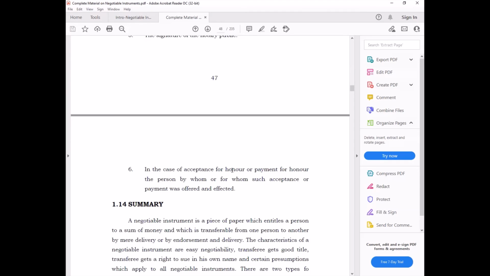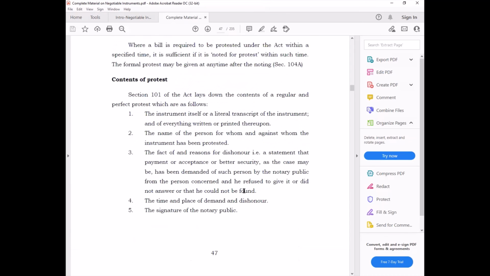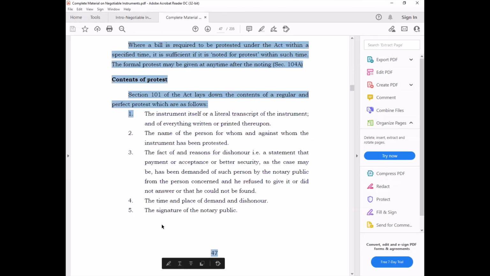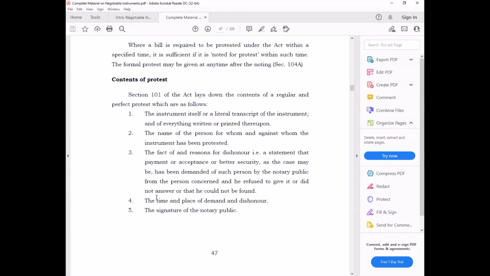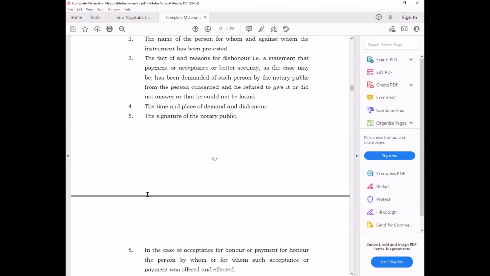In the case of acceptance for honor or payment for honor by the person, such acceptance or payment is very important. For example, the bill was accepted and it was declined or dishonored at the time of payment. That acceptance should also be clearly mentioned in the protest certificate. So that is what the protest certificate should contain. These are the exact things that should be contained in the protest certificate that will be called a perfect protest. And that will be easily accepted by the court of law.